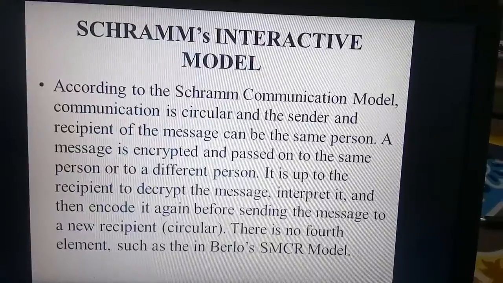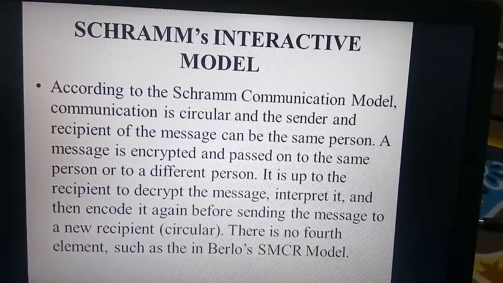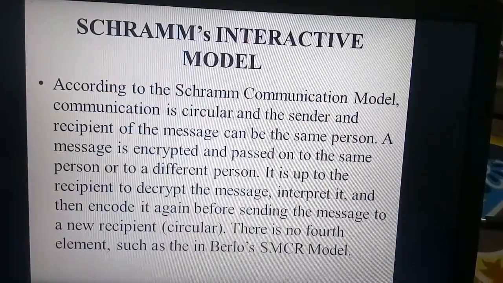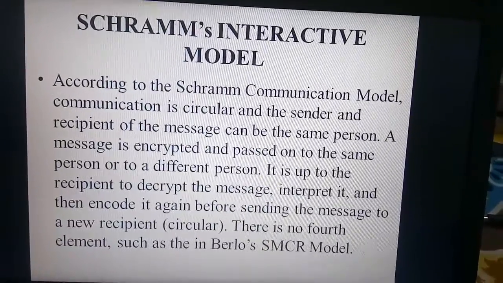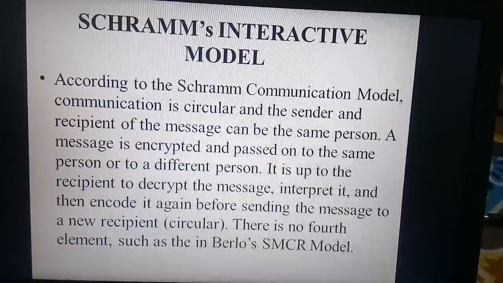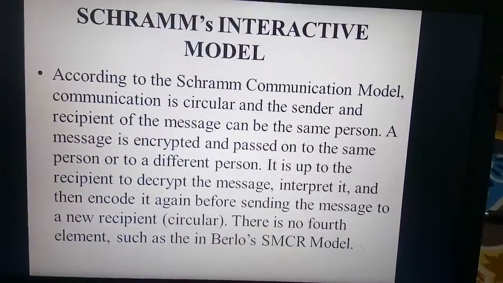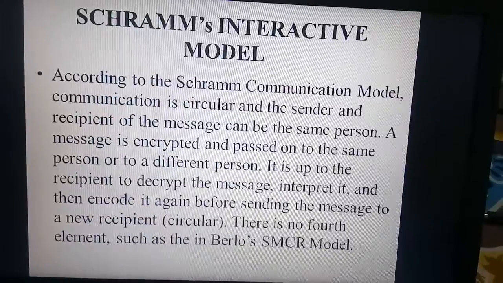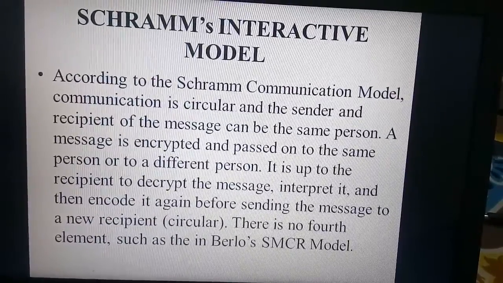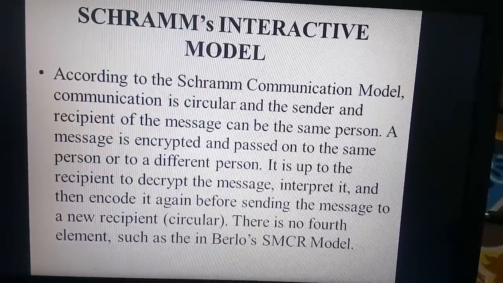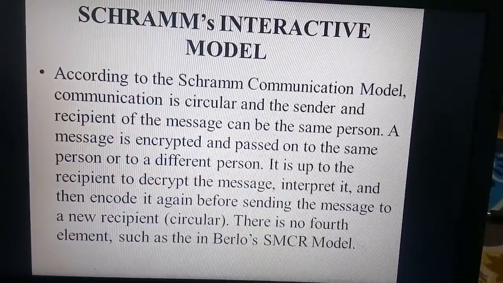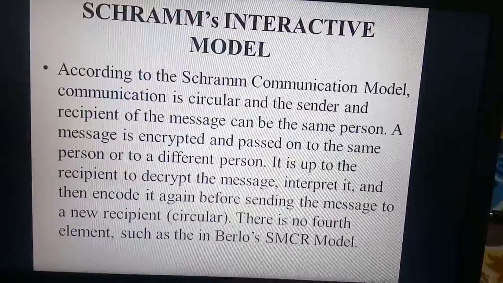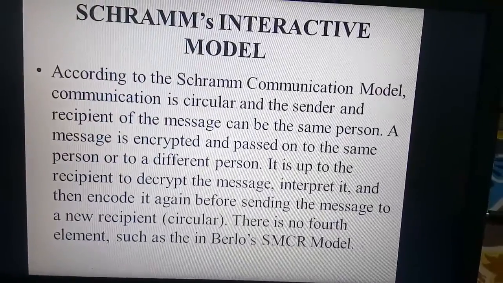According to this model, communication is circular, and the sender and recipient of the message can be the same person. The message is encrypted and passed on to the same person or to different people. It is up to the recipient to decrypt the message, interpret it, then encode it again before sending the message to a new recipient. There is no fourth element such as we had in Berlo's and SMCR models.